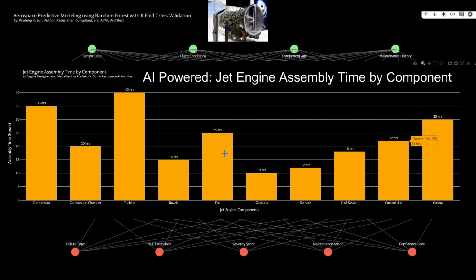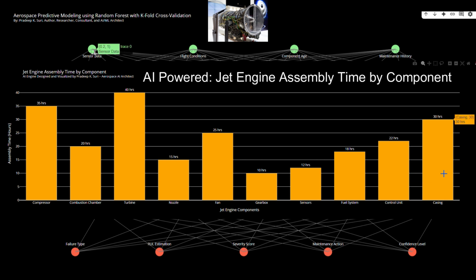Operational level. Bottleneck identification. The turbine's significantly higher assembly time, 40 hours, clearly identifies it as a potential bottleneck in the overall jet engine assembly process. Addressing this bottleneck could lead to significant improvements in overall production efficiency. Task prioritization. During the assembly process, understanding the time required for each component can help supervisors prioritize tasks and allocate resources effectively on a daily or shift basis.